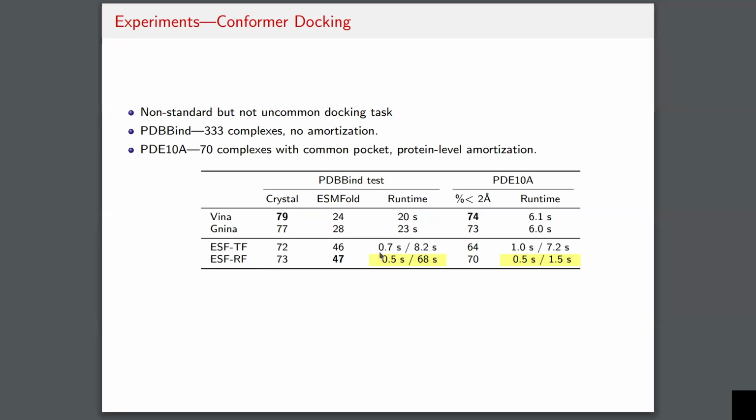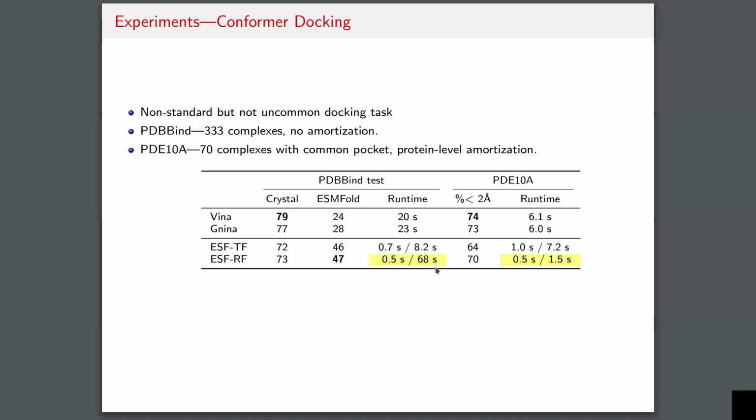So for the runtime of our method, we report two numbers. The first number is if you only look at the core computations that cannot be amortized, right? So these are the actual Fourier transforms themselves. How long does that take? And then the second number is how long does the entire procedure take if you include the pre-computations?